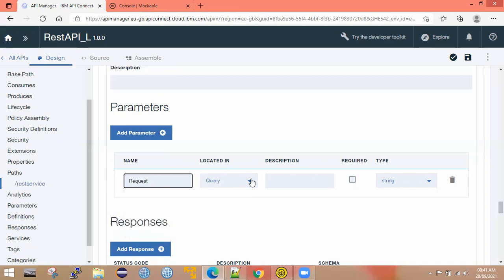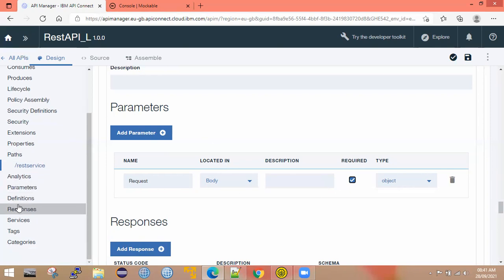But this is the important thing: Located in is body. We will send the request body, so the location should be mandatory. It should be body. As soon as you choose body, the type will go as object. Object means in the body we send either SOAP, XML, or JSON; these are all types of object data. That's why the type goes automatically to object. If you want to make it required, you can check this box. Okay, I'm done with this. As of now, these are the only things required in the design page. The remaining options we'll discuss later.